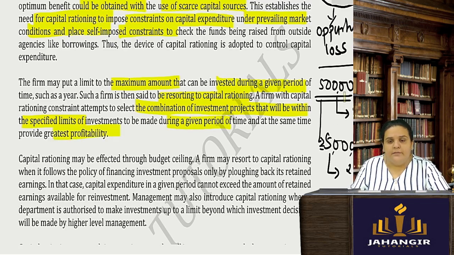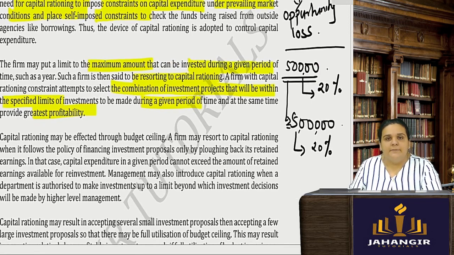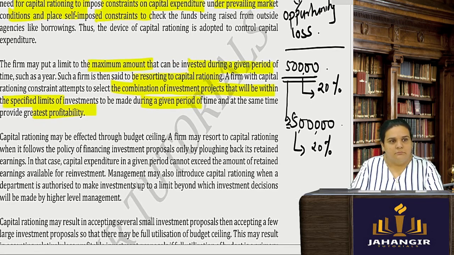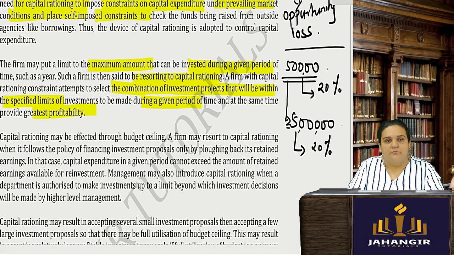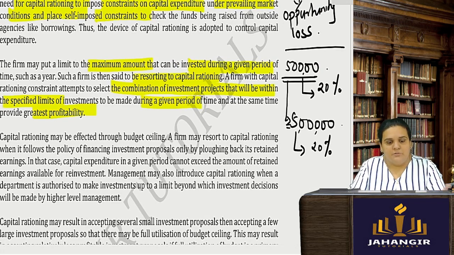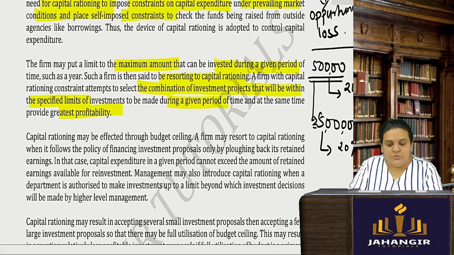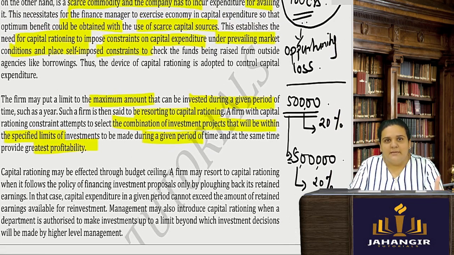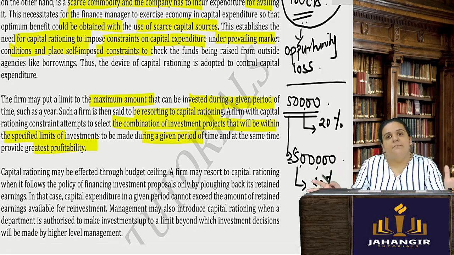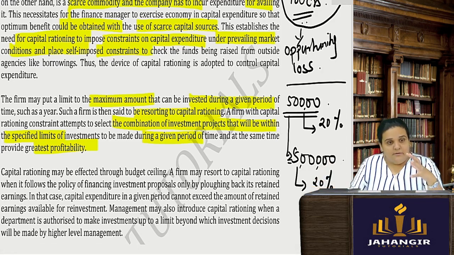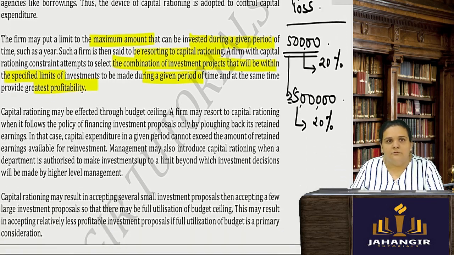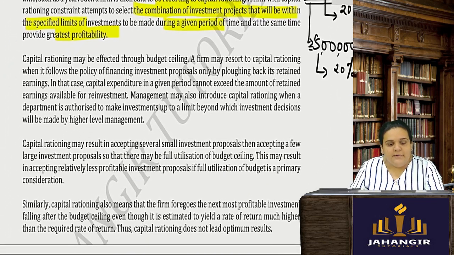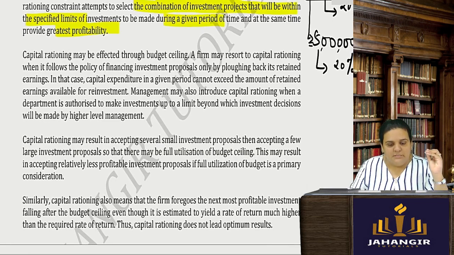If you see, my profitability here is really high. On 50,000, I gained 20% in about 2-3 days. So risk is high, but the profitability is also high. If I had invested more, you know, when you have a 20% return on 50,000, you will never be able to see that. But if you have invested a big principal amount, when you get that return you will say, oh yes, this is the amount of profit I have made. Now 1,000, 2,000 profit is nothing. So capital rationing may be effected through this budget ceiling.